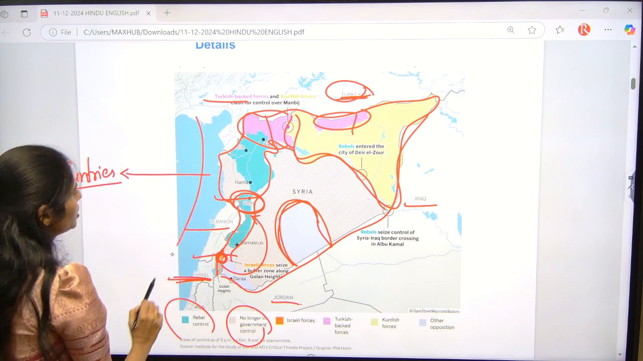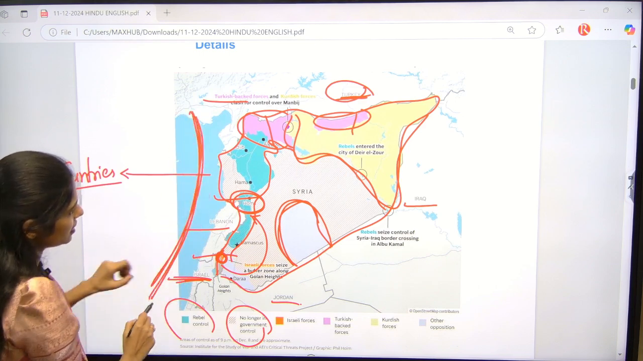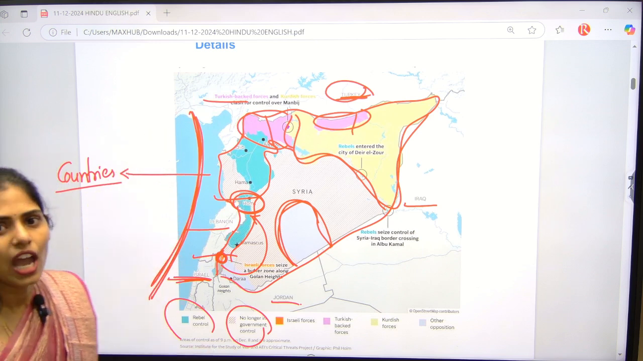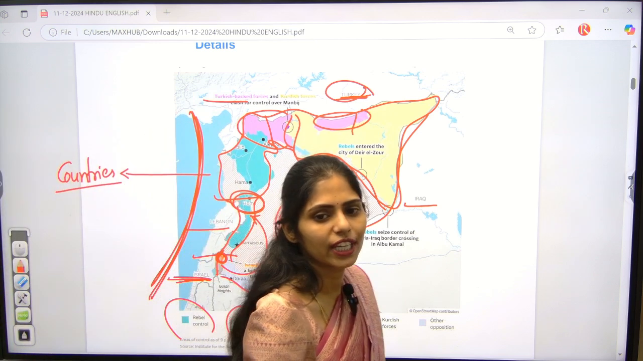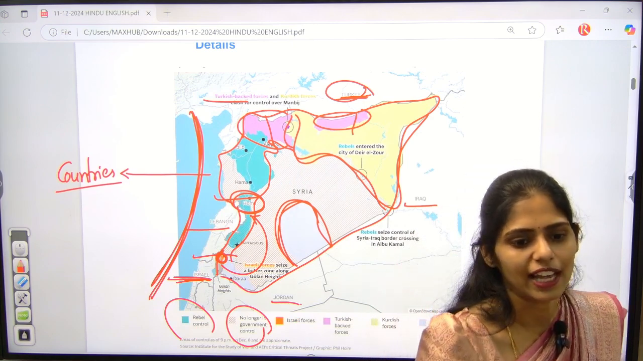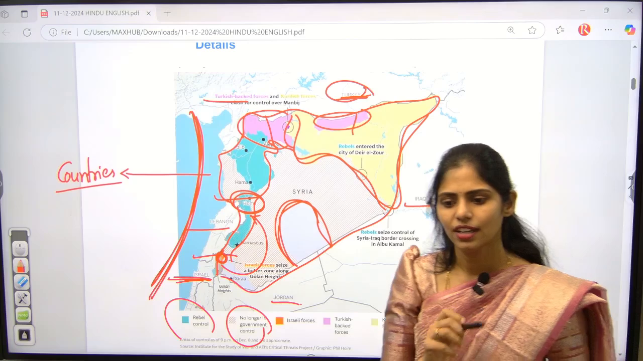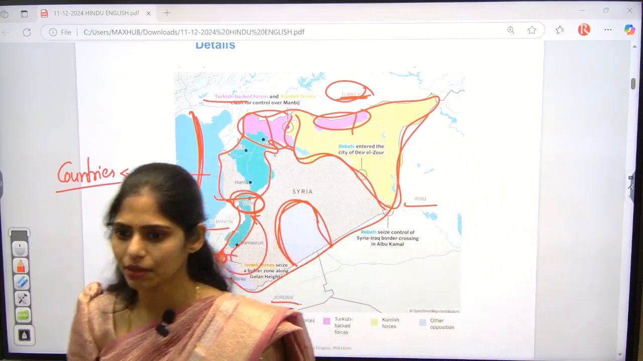And even here, you have to see which sea this is. Mediterranean Sea. And you have to know about the countries which are sharing a boundary with the Mediterranean Sea, Caspian Sea, Black Sea, and Red Sea. So these are very, very important.